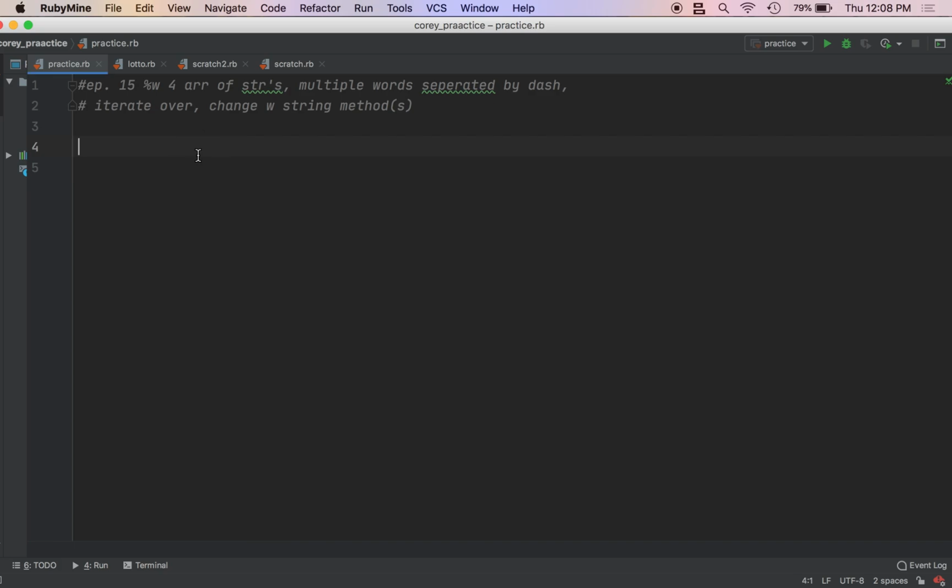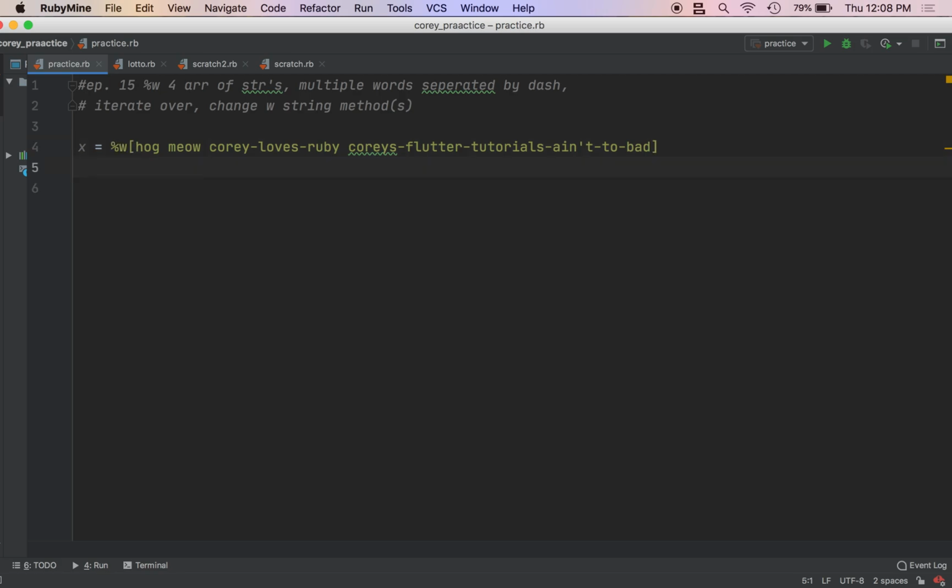All right, let's get started. So we'll create our array, x equals %W. We'll do Hog-meow, and we'll do Corey-loves-Ruby, and then Corey's-Flutter-tutorials-ain't-too-bad. And along the way, I'm not going to print this out because we've already seen what this looks like a thousand times. It'll just return an array of strings based on the spaces.